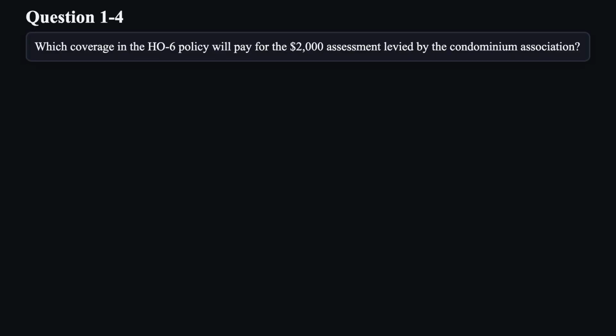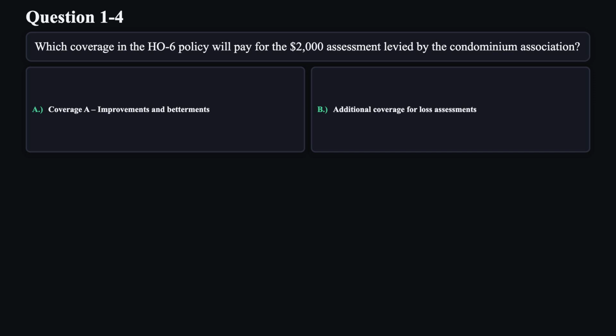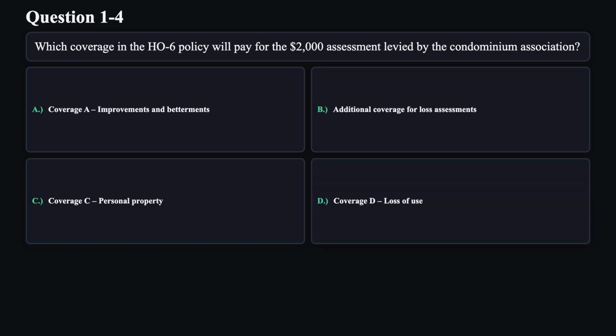Question 4. Which coverage in the HO6 policy will pay for the $2,000 assessment levied by the condominium association? A. Coverage A. Improvements and betterments. B. Additional coverage for loss assessments. C. Coverage C. Personal property. D. Coverage D. Loss of use.